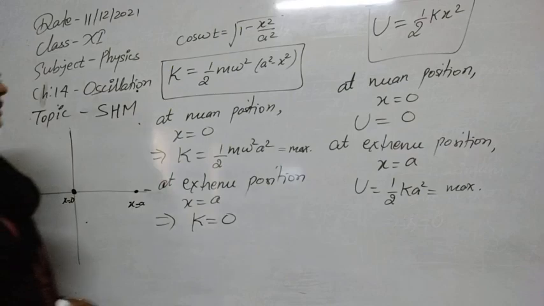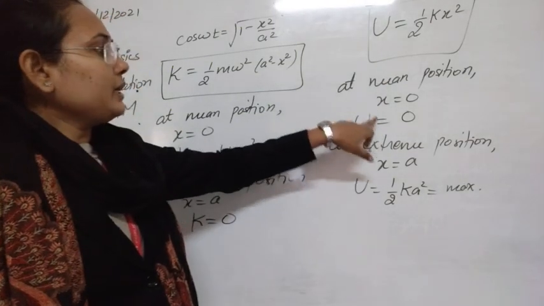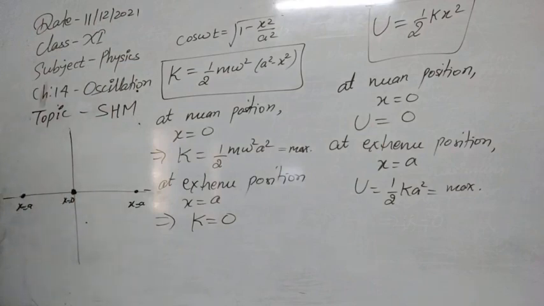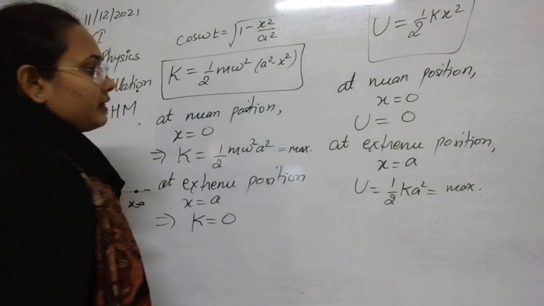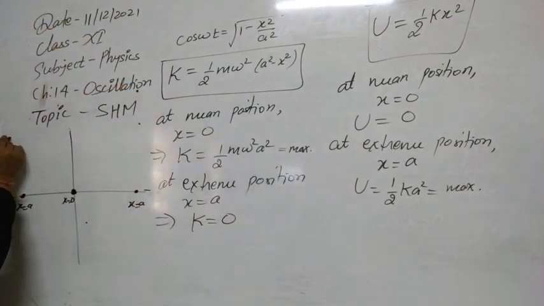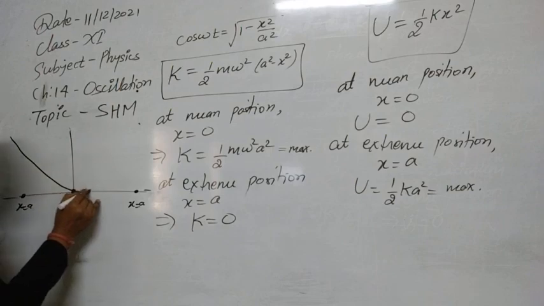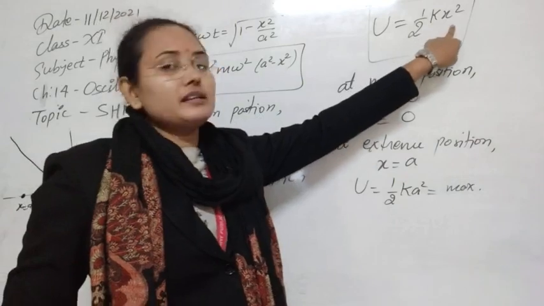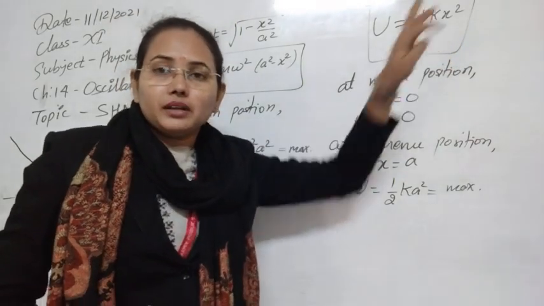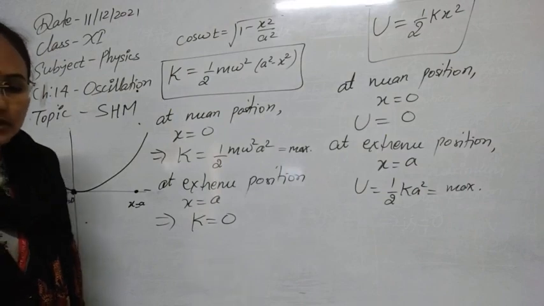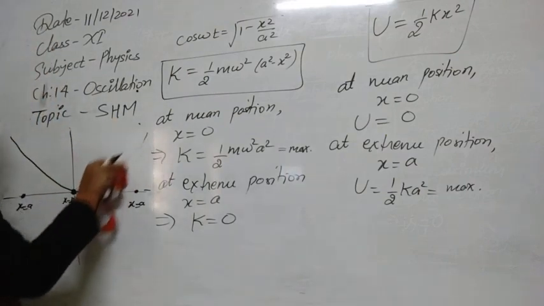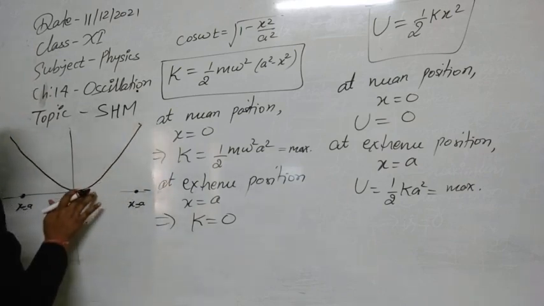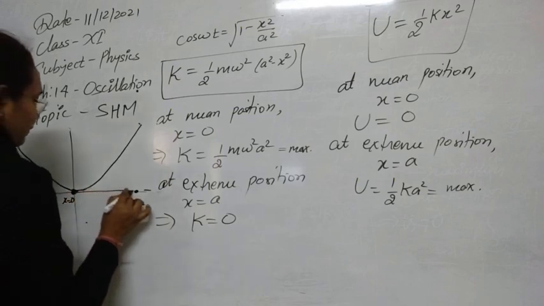Now, according to the first result, the potential energy at the mean position is 0. So in the graph it will be 0 here, and at the extreme position the potential energy is maximum. If we plot the graph for the potential energy, we obtain this kind of curve by using this expression, because U is half kx square. This shows that the potential energy curve will be parabolic in nature. So if we plot a parabola using that equation, this parabola has its maximum at the value x is equal to a.